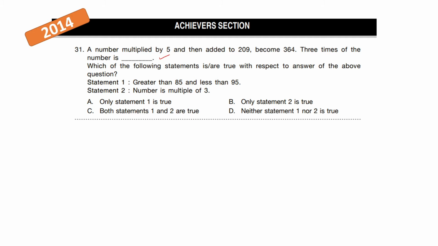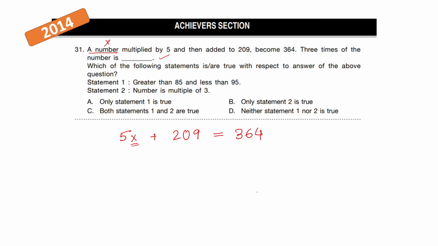Well, first let's form the equation by the sentences. Now a number, so let's call this number x. Now this number x when multiplied by 5 becomes 5x. And then it is added to 209. And this gives us 364. Now this is an equation with one unknown, so we can solve this.